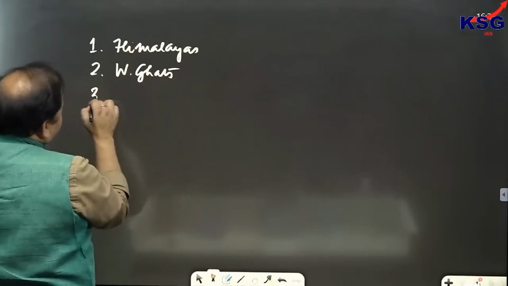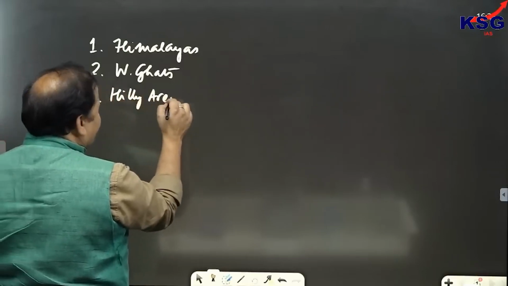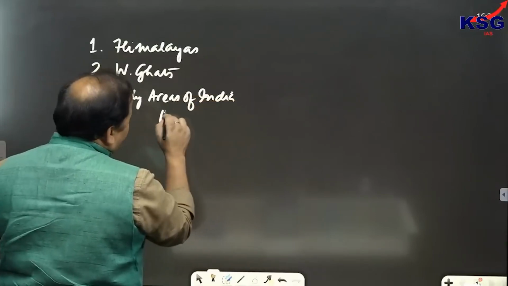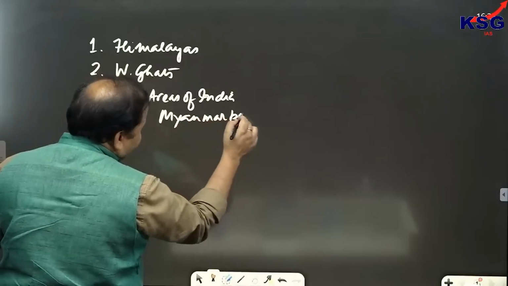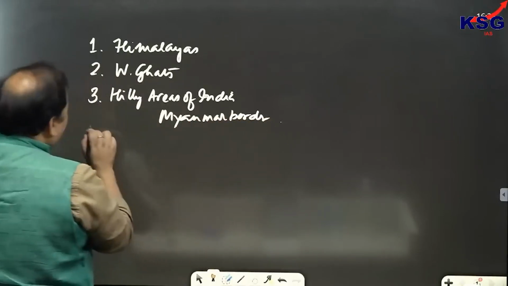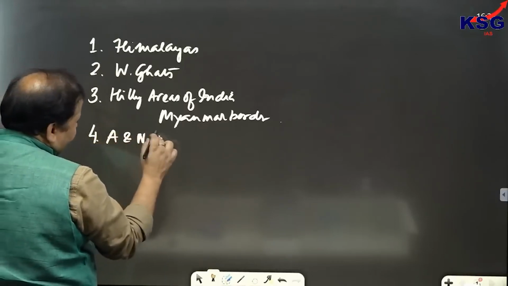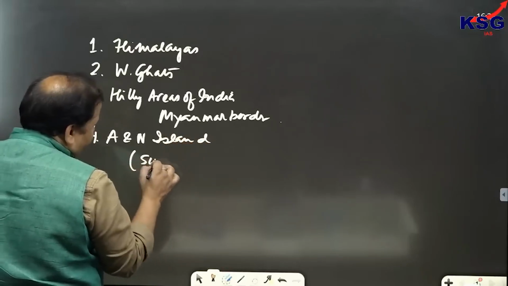Third hotspot which is present in India is the hilly areas of India-Myanmar border. And this is apart from Himalayas. And fourth hotspot which is present in India is Andaman and Nicobar Island. And this is a part of what?